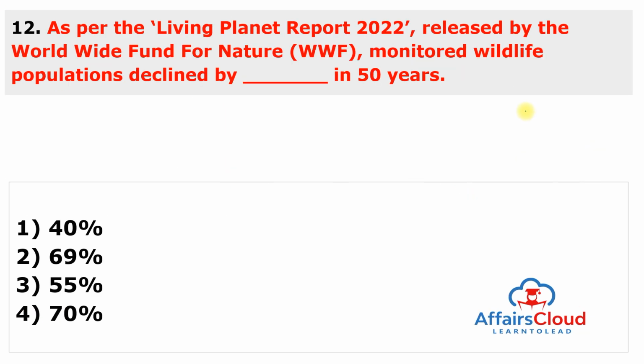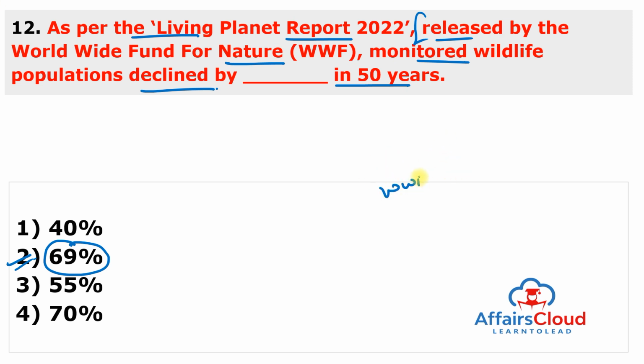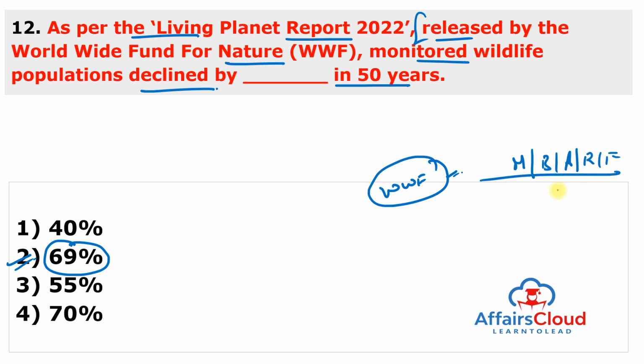Moving to the next question. As per the Living Planet Report of 2022 released by the Worldwide Fund for Nature, monitored wildlife populations declined by dash in the last 50 years, and this is 69%. This is huge. This Living Planet Report 2022 is a flagship publication of the Worldwide Fund for Nature, and monitored wildlife populations such as mammals, birds, amphibians, reptiles and fish have declined by 69% on average since 1970.